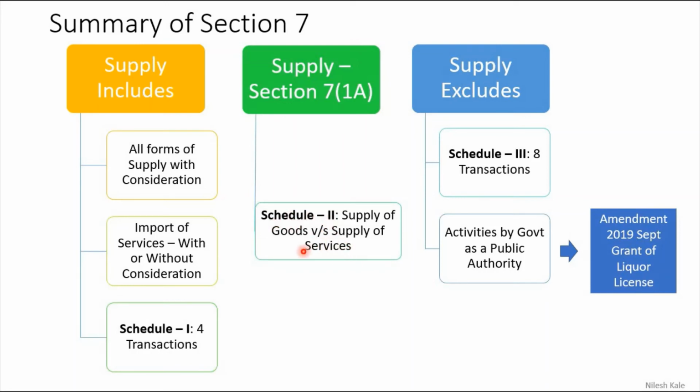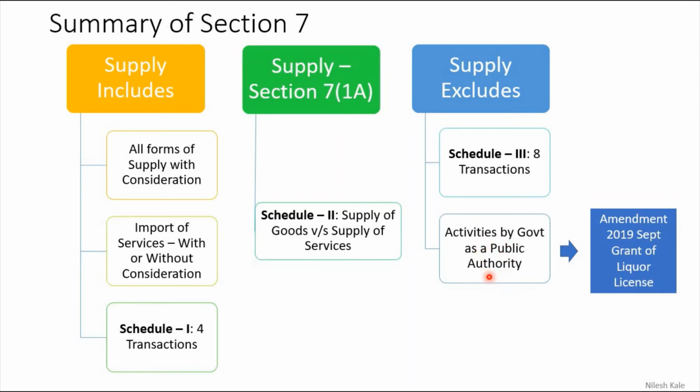Schedule 2 we have learned today in this class. Those 3 we had seen in the previous video, right? Supply excludes schedule 3. In today's video we have learned all those 8 transactions and activities by the government as a public authority.